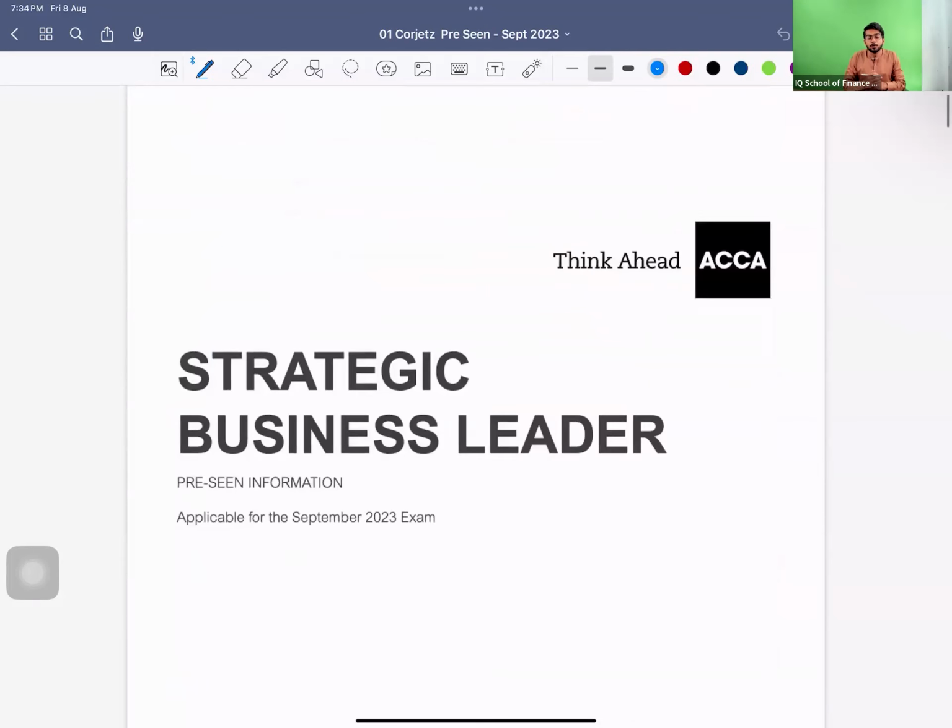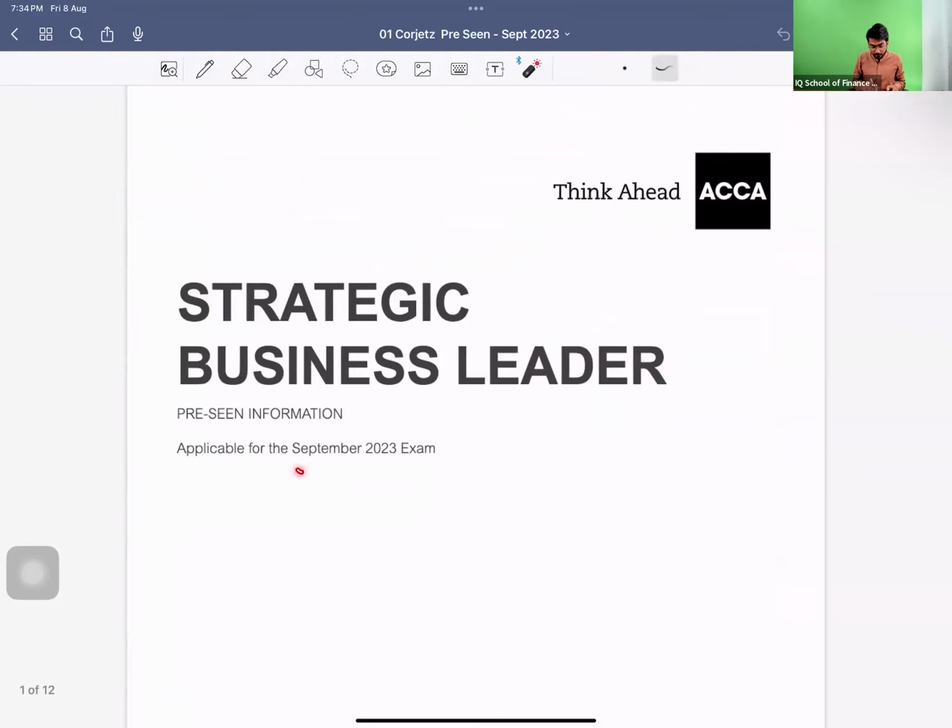The mock which we are going to conduct today is from your past paper exam, that is the Corjetz. That was for the attempt of September 2023 exam. So this is the real past paper exam. Whatever your performance would be, you have to consider it equivalent to the performance in the exam of your upcoming attempt, right? Keep in mind that this practice or mock session will reflect your preparation and performance right now, at this stage, for the upcoming exam, right?